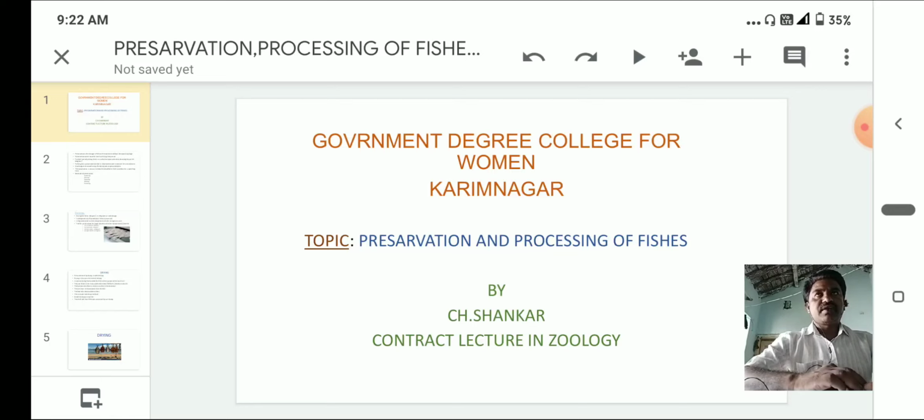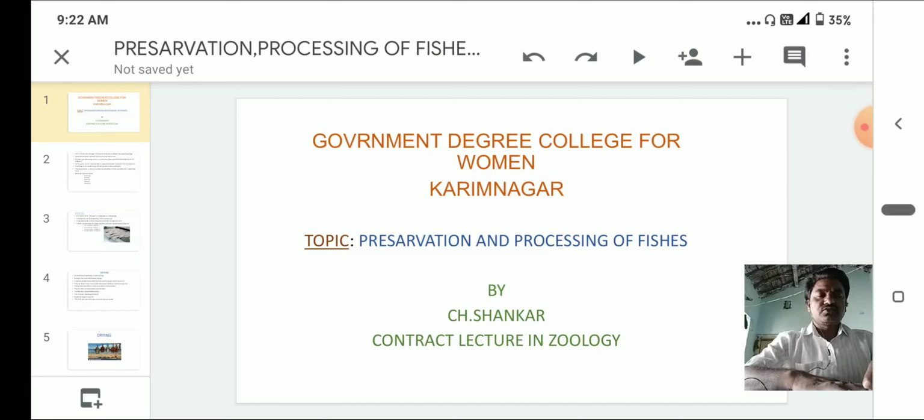For that we have to make a big tub or a tank. In that tank we add fresh water, from a river or lake above, and below it the preservation tank is there. Water inlet and outlet both take place. Sometimes we have to add aerators to add oxygen into the water, so that the fishes can survive. In this manner, marketers and sellers sell the fishes in live condition.